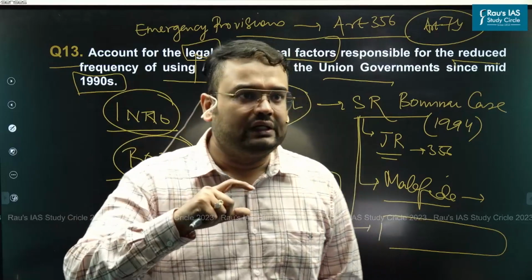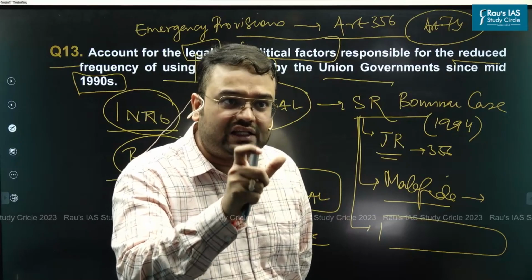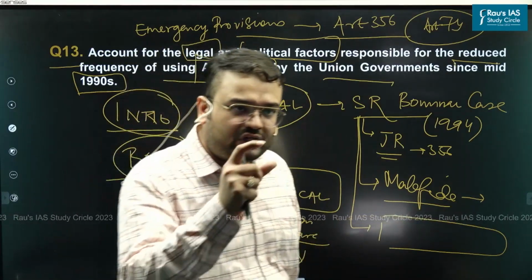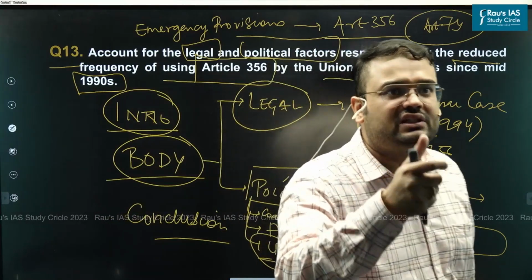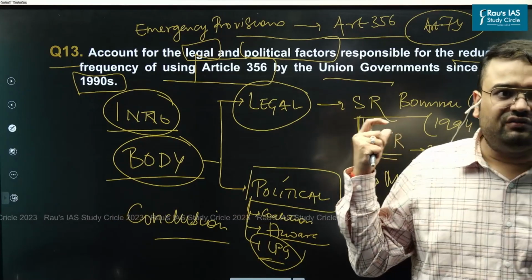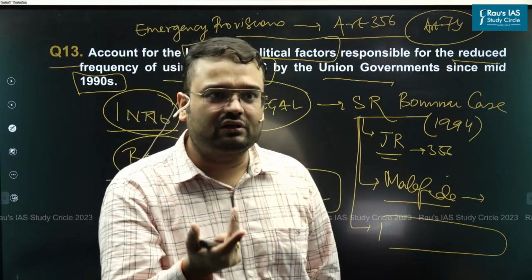What else can be a good conclusion? You can talk about how federalism has been accepted as a basic structure of the Indian Constitution. The Supreme Court has identified federalism to be a basic structure of the Indian Constitution, and that is why usage of Article 356 in a malafide manner goes against this basic structure. This again can be a conclusion.